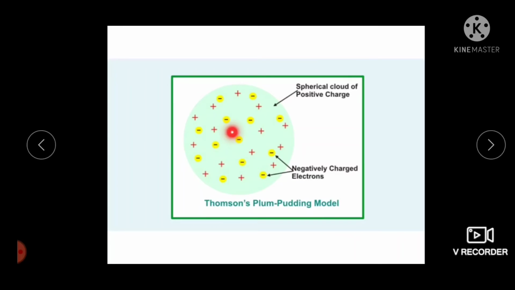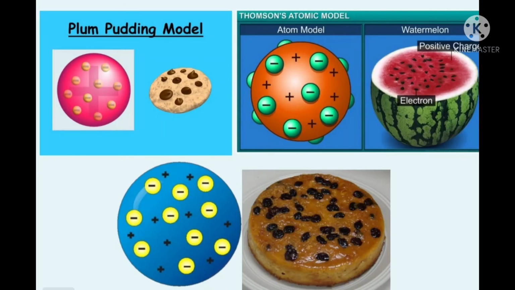This model is like a plum pudding dotted with fruits, so it is called the plum pudding model. Thomson's model of the atom is similar to a Christmas pudding. The electrons embedded in a sphere of positive charge are like dry fruits in a spherical Christmas pudding. We can also compare Thomson's model of the atom to a watermelon.